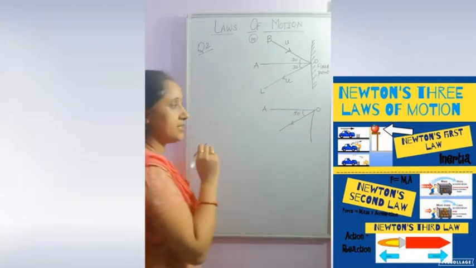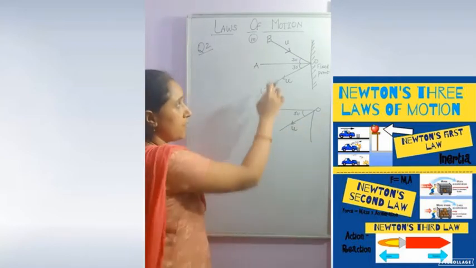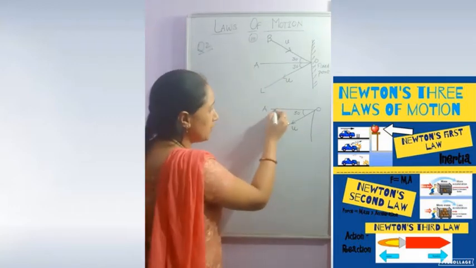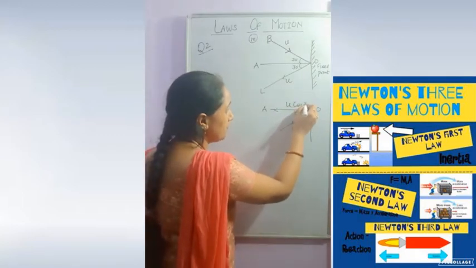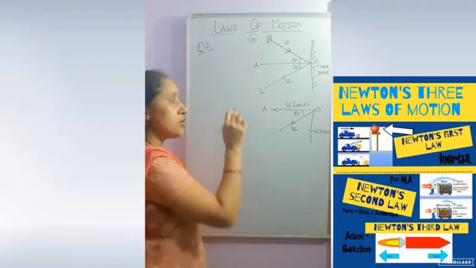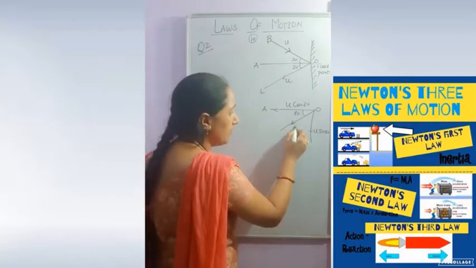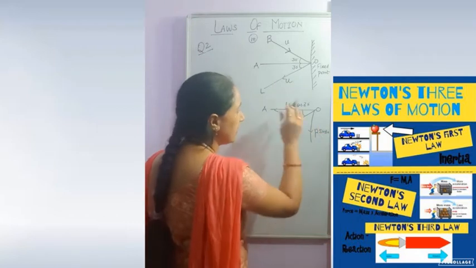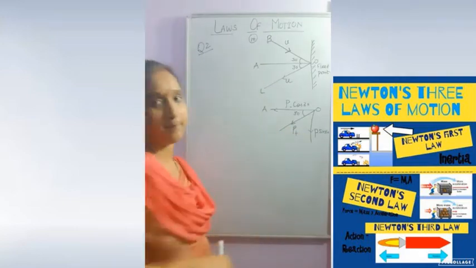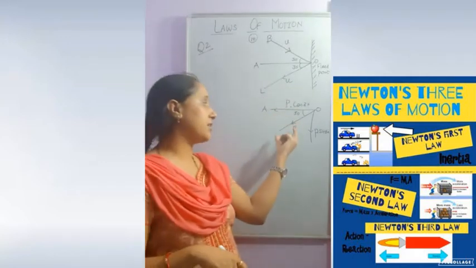Now from this velocity, this is the velocity U. From this part of the figure, you are able to understand how the resolution of this velocity takes place. This will be U cos 30 degrees and this will be U sin 30 degrees. We can also write it because the direction of U and P will be the same. So this is the momentum direction. This is again P sin theta and this is P sin theta. And what is this? This is the P final. So this is the velocity after reflecting, this is the velocity U. So this is the direction of final momentum.